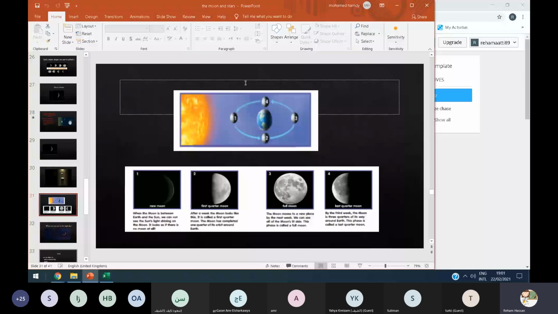So what are the phases of the moon? New moon, first quarter, full moon, and last quarter. So 4 phases of the moon: the new moon, first quarter, full moon, and last quarter.